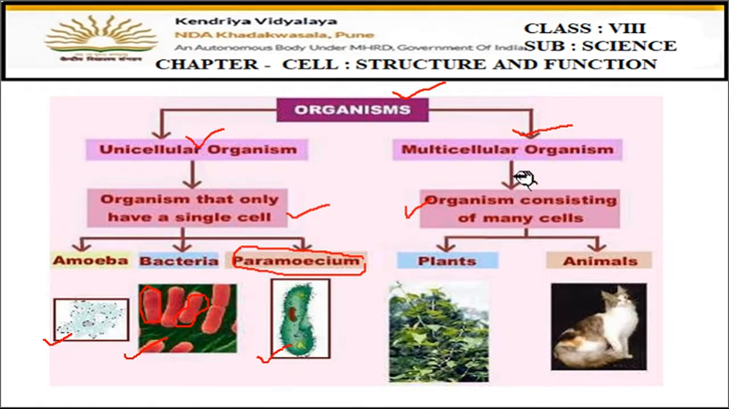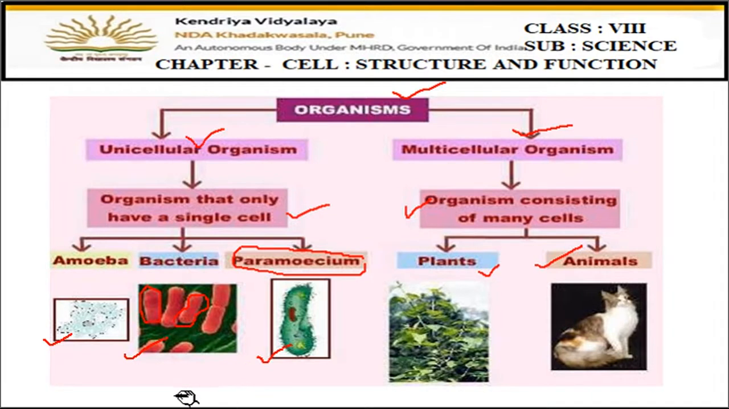Fine. Now in multicellulars, the examples are plants and animals. Plants have many cells in their body, and animals also. Animals, humans, they all have many cells in their body. That's why they are examples of multicellular organisms. Okay. Other examples also you can quote of your choice.